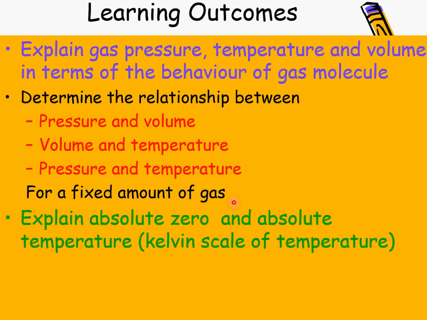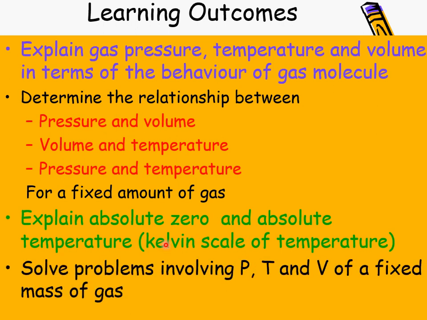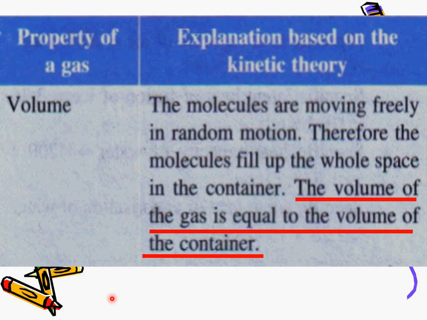And then the third one is to explain absolute zero and absolute temperature. Okay, so later we look at that. And then finally, solve problems involving pressure of the gas, temperature of the gas, and volume of the gas. Okay, this is for a fixed mass of gas. But before that, we need to look at what is PVT for the gas.